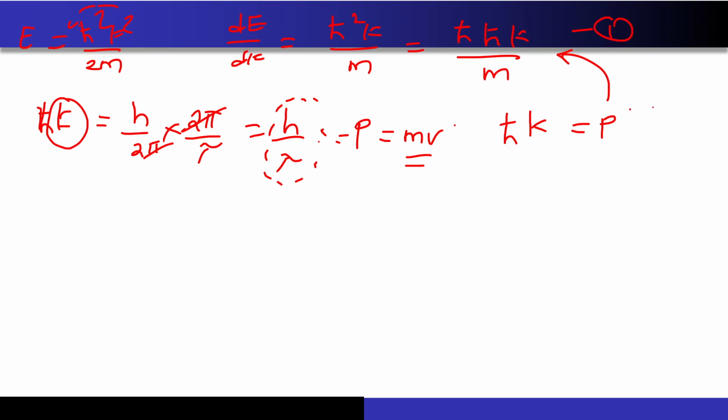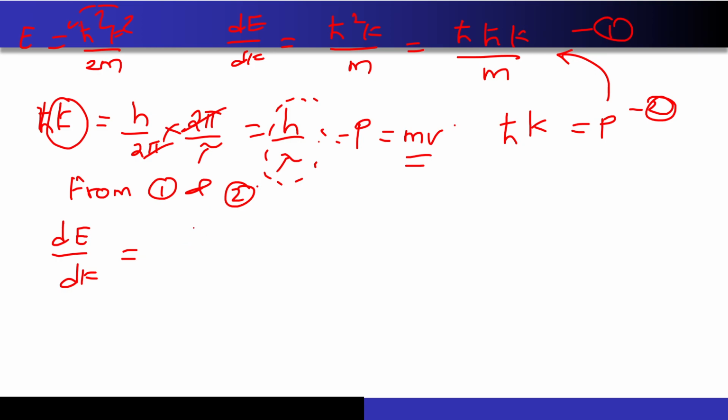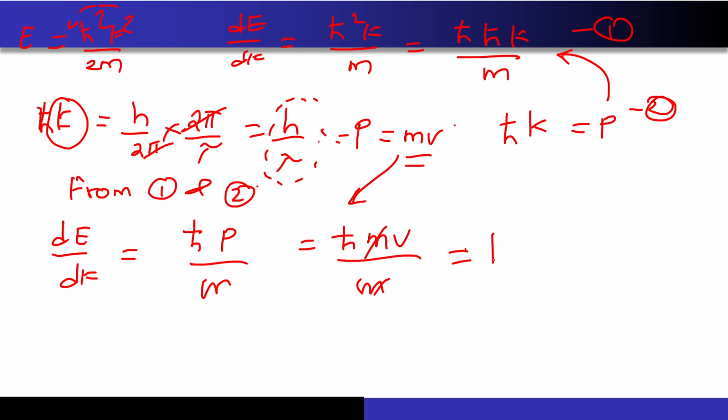Let's say this is 1, let's say this is 2, from 1 and 2, dE by dk will be h bar into p by m. Correct? Now p I can write as m into v also. So that is h bar into m v divided by m. Correct? So this is h bar into v.